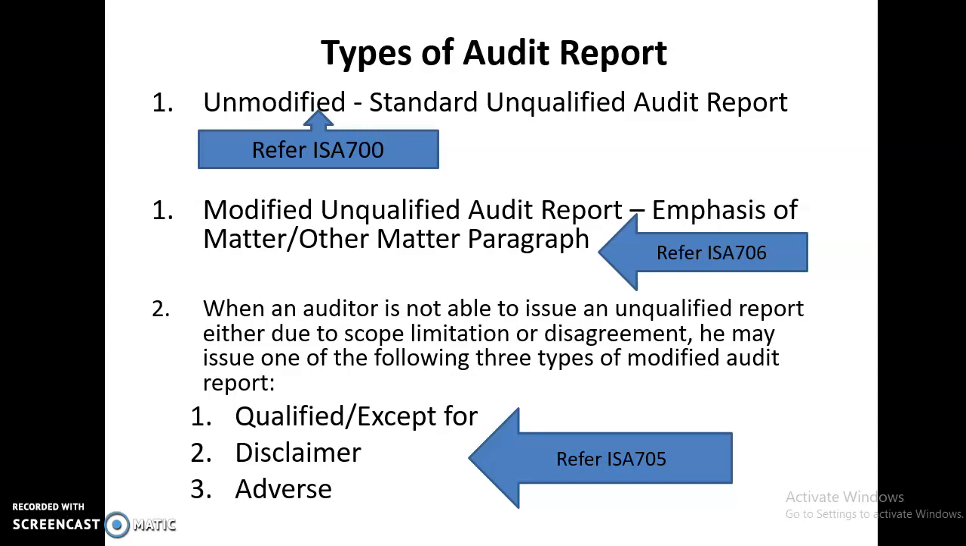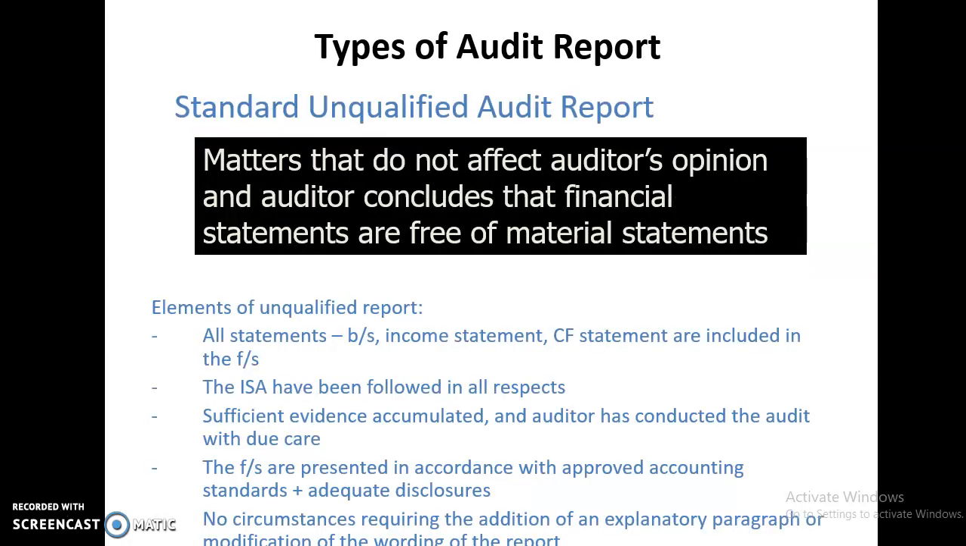Audit report. Okay, we have covered this one in the first video, saying that Auditing Standard 700 will cover the standard unqualified audit report, AI 706 for unqualified audit report with emphasis of matter, and AI 705 for qualified audit report. Now let us look at the first type of audit report, which is the standard unqualified audit report.